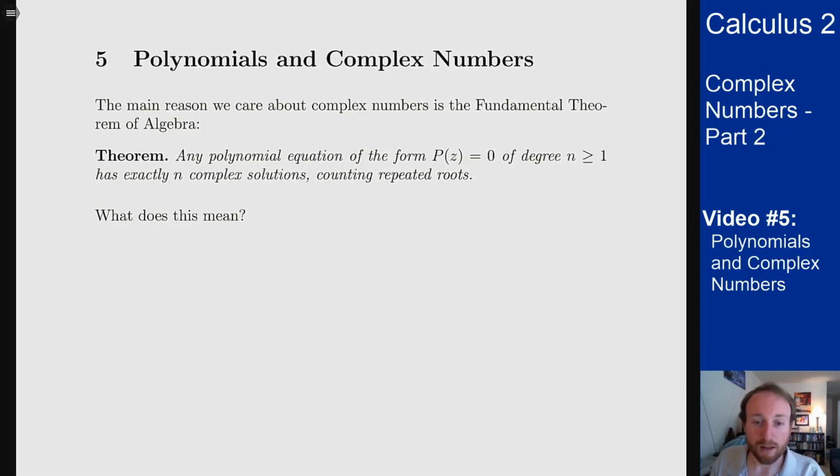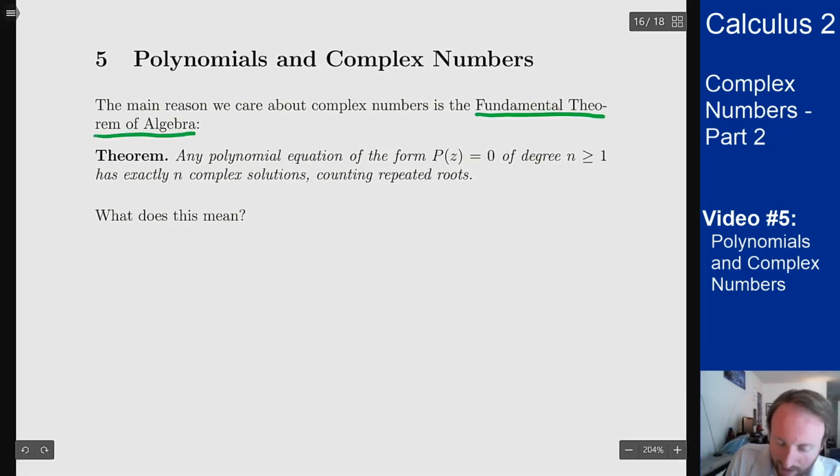In this video, we'll talk about polynomials and the more theoretical reason why we actually care about complex numbers. One of the main reasons theoretically that mathematicians care about complex numbers is the idea of the Fundamental Theorem of Algebra. And what this theorem says is the following.